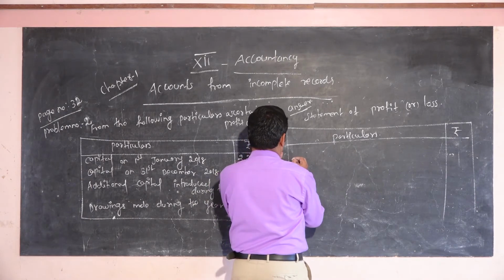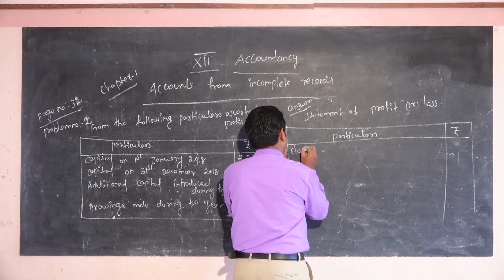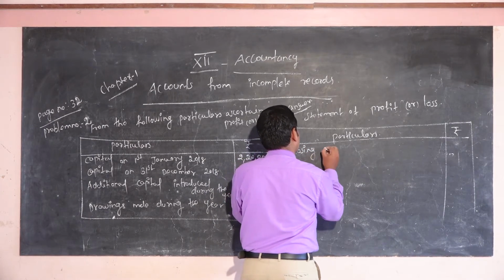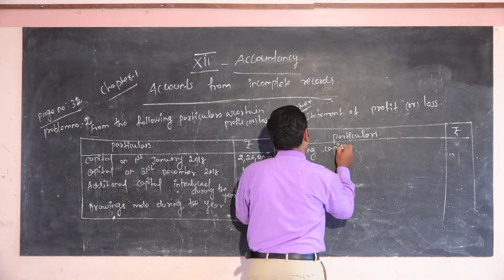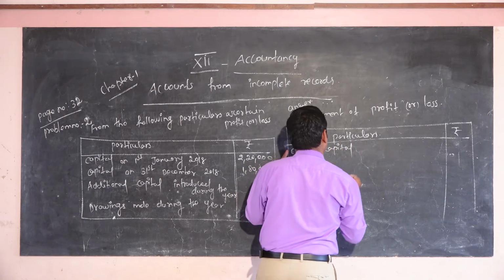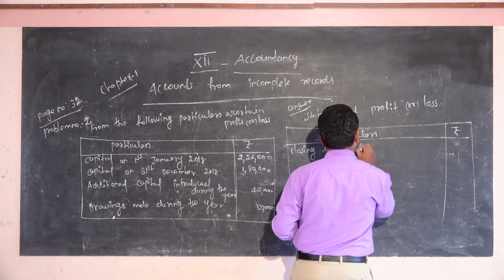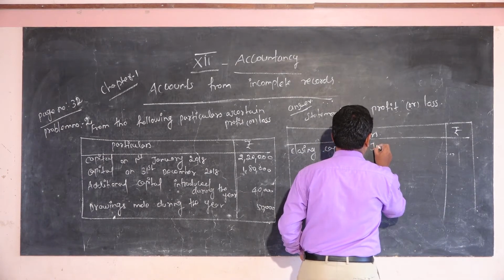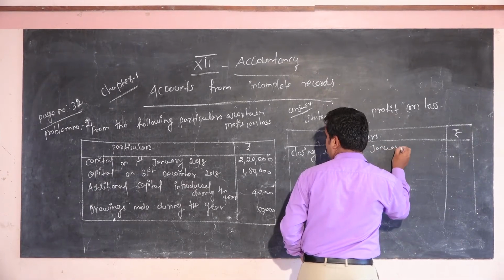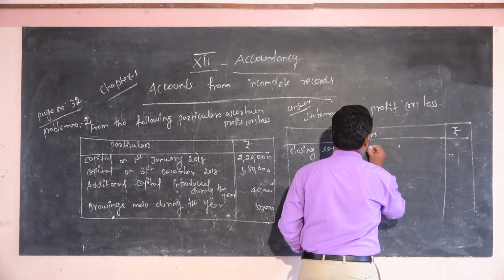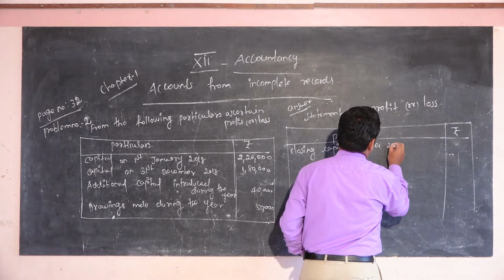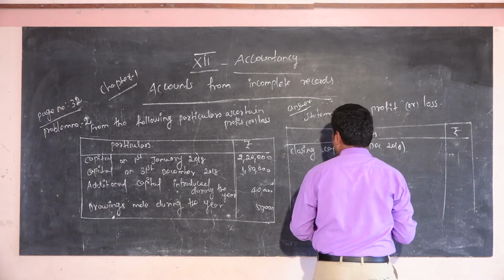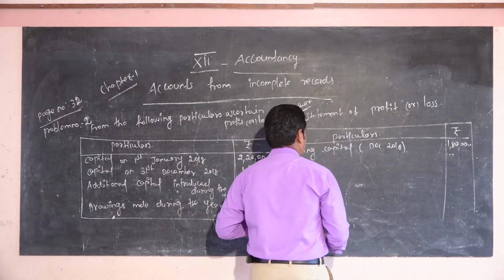First you have to take closing capital, that is December 2018, 1,80,000.